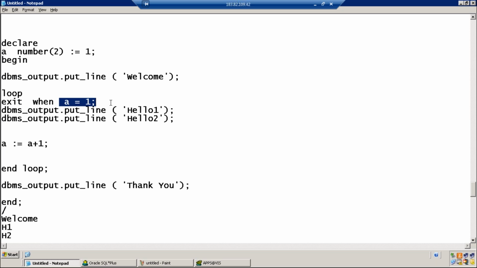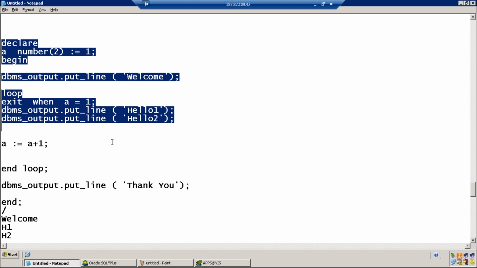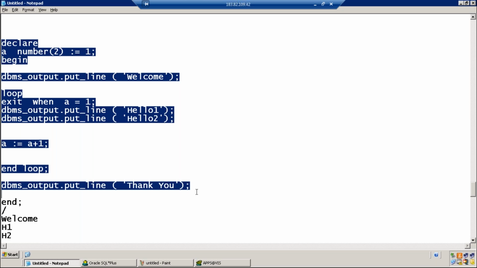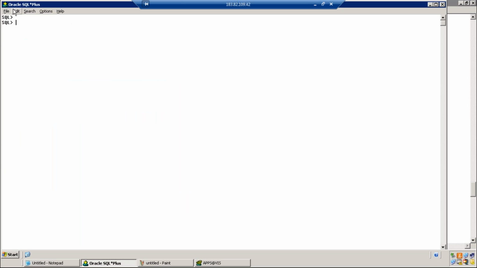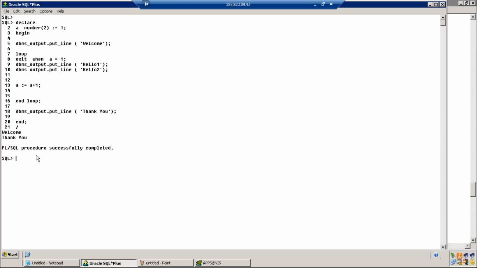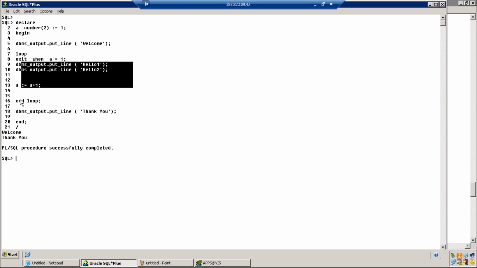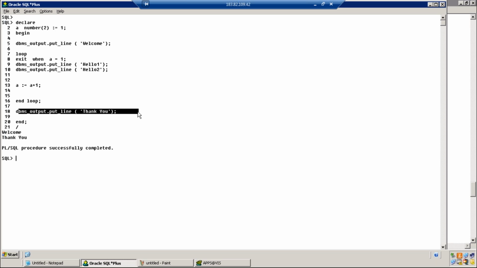So it will print welcome, and then it will exit, and then thank you is printed. Welcome and thank you, because the first line is an exit when condition. When the condition is true, the loop will break. When the loop breaks, the remaining lines will not get executed. Control comes out of the loop and then thank you.